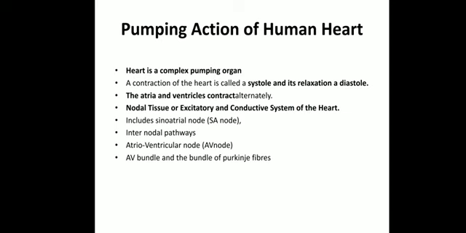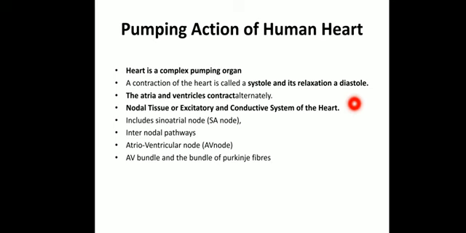They contract alternately, and there are some specific tissues, which we can call nodal tissues or the excitatory or conductive system of the heart. There are some tissues which are responsible for generating the impulses due to which the heart beats. These are called nodal tissue or the excitatory and conductive system of the heart. It includes mainly the SA node and AV node. The SA node is also called the sinoatrial node. It is also called the pacemaker.